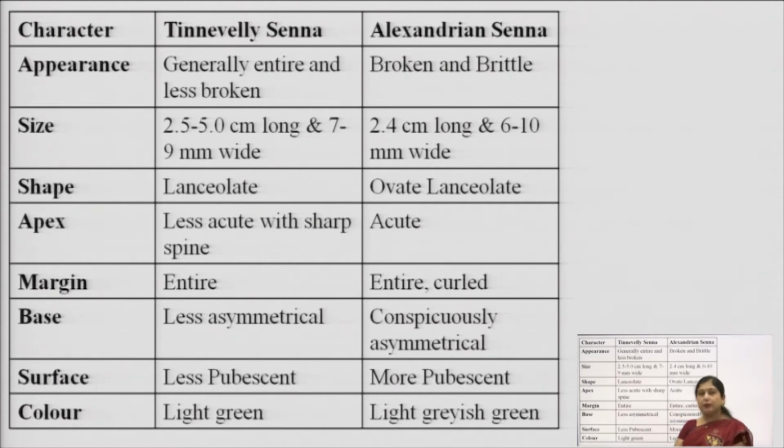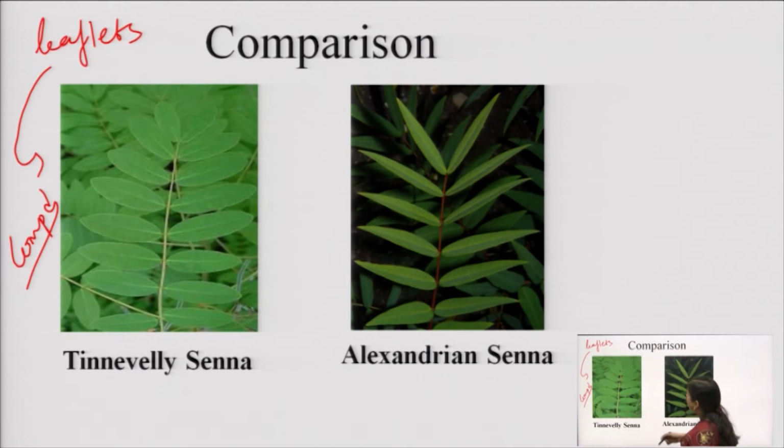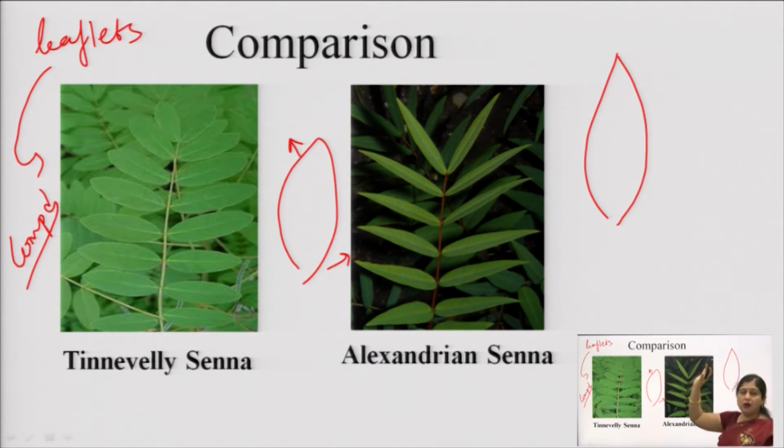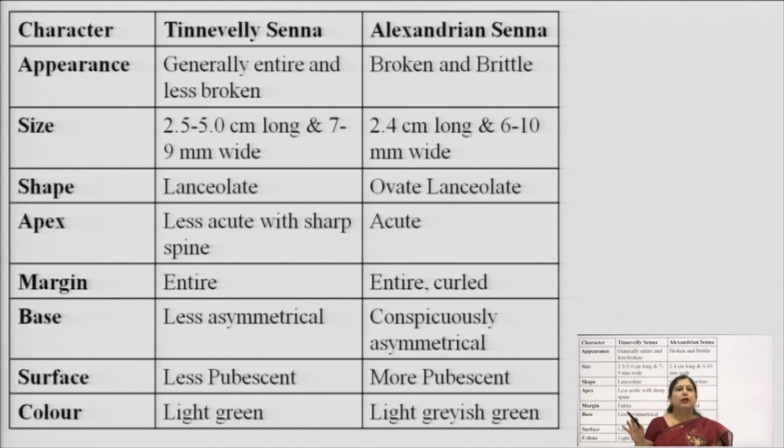If you look at the picture, the shape of Tinnevelly Senna is lanceolate. Lanceolate means it is tapering on both sides. In Alexandrian Senna it is ovate lanceolate, meaning it has a long structure, tapering on both sides, but because the base is broader, we call it ovate lanceolate.